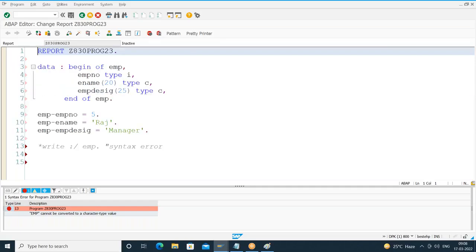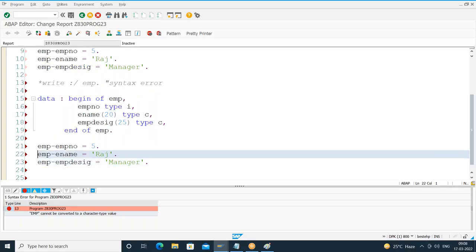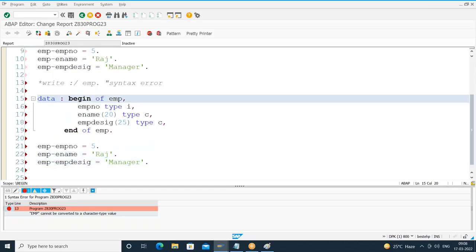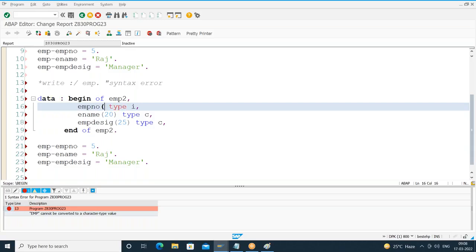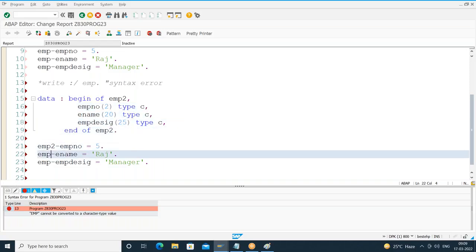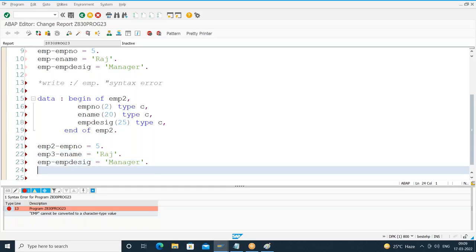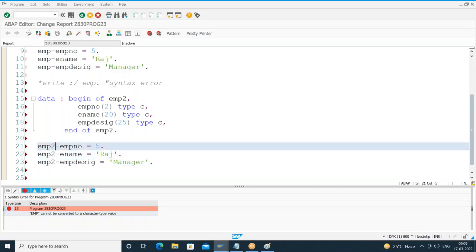Suppose I give the structure name as EMP2. Employee number, deliberately, I'll give as type C, that is character. Now I'll say EMP2 hyphen employee number, EMP2 hyphen employee name, EMP2 hyphen employee designation. Okay, so this is all character.